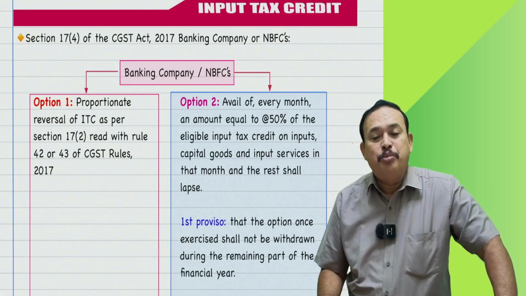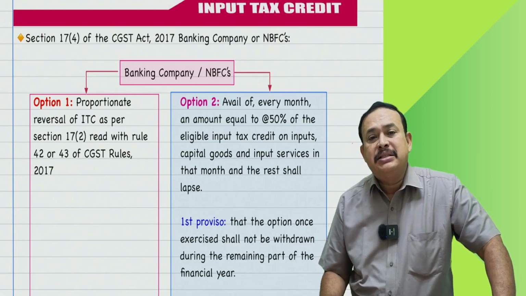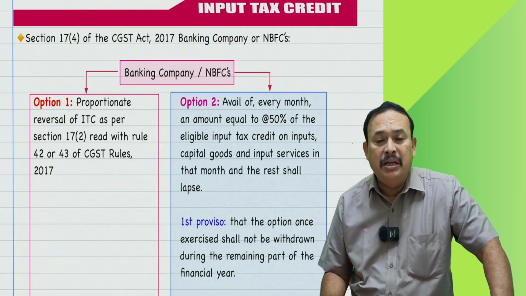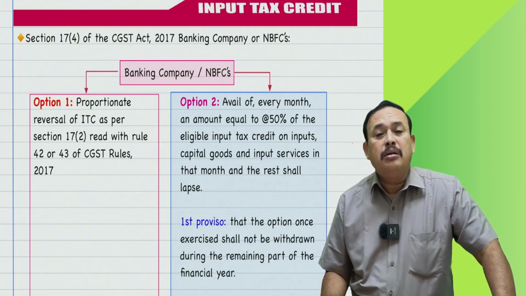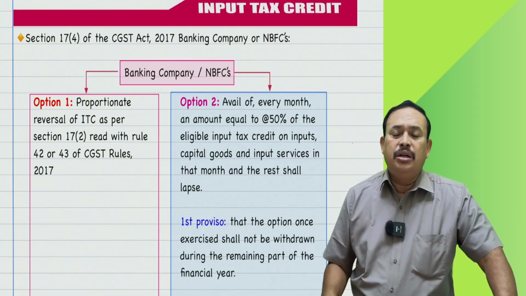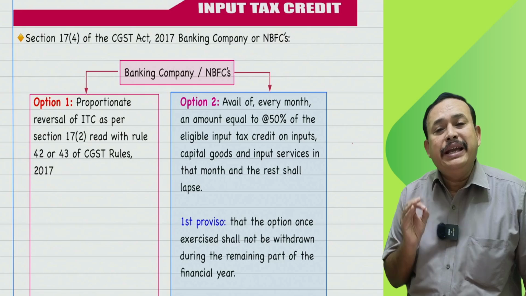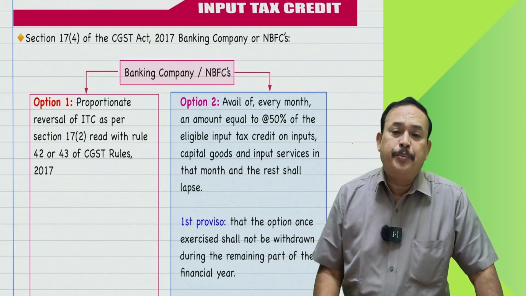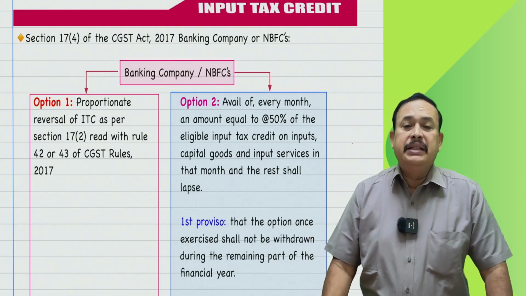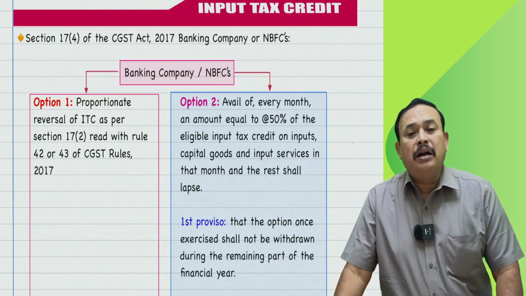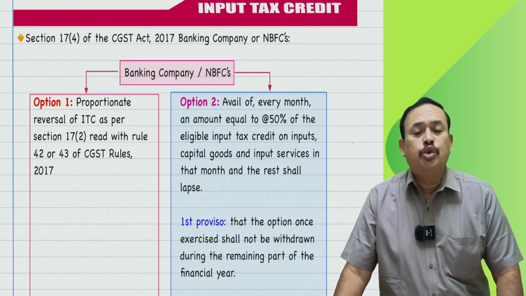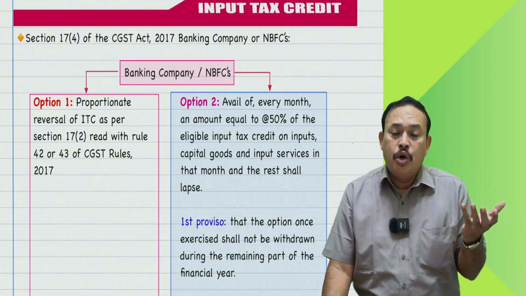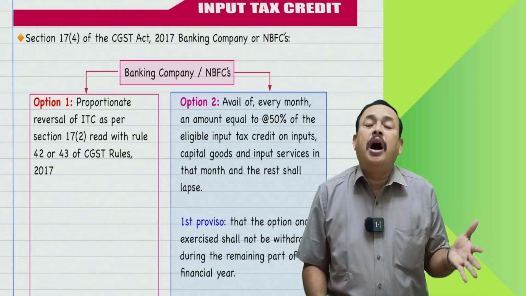Furthermore, input tax credit availment: you are not allowed to avail restricted or blocked credit. Now we are going to discuss input tax credit. When you refer to section 17 subsection 4 of the CGST, a banking company or non-banking financial company has the option to go with proportionate reversal by following rule number 42 or 43 or both.